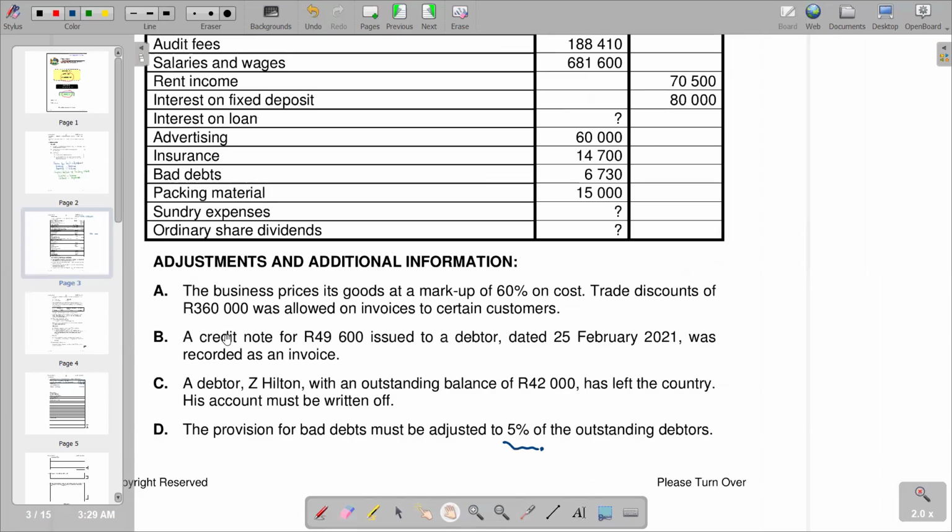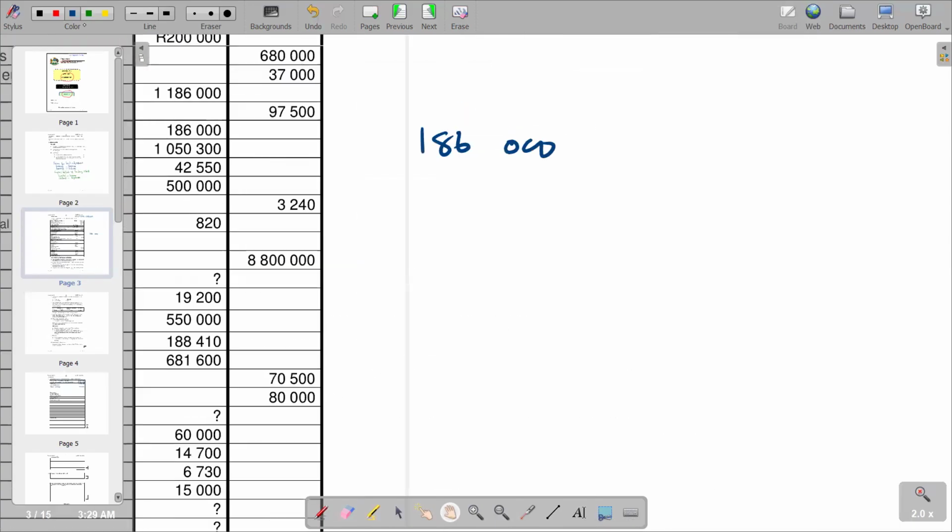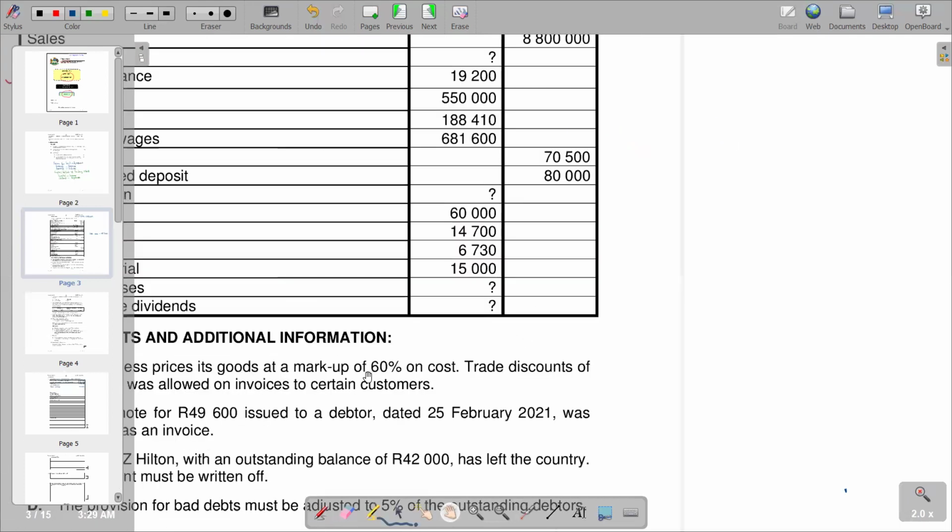If you go to B, we've got a credit note for 49,600 issued to a debtor dated 25 February 2021 that was reported as an invoice. So we remember we subtracted 99,200 as we said. This was an invoice, but it was supposed to reduce the figure for debtors. So 49,600 plus 49,600, you get 99,200, and then we are supposed to subtract it from the figure that we have there, whereby we are saying minus 99,200. And then check for further adjustments.